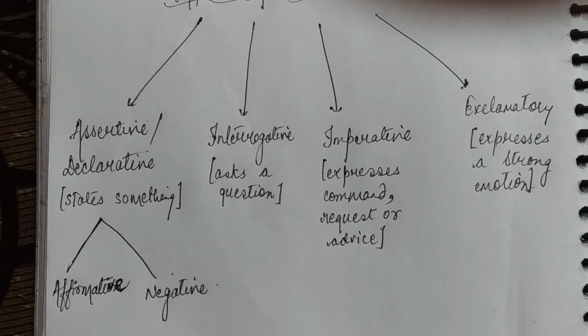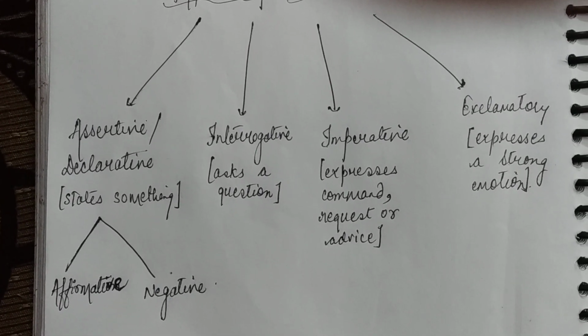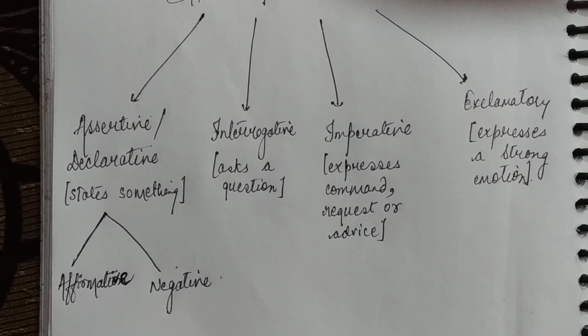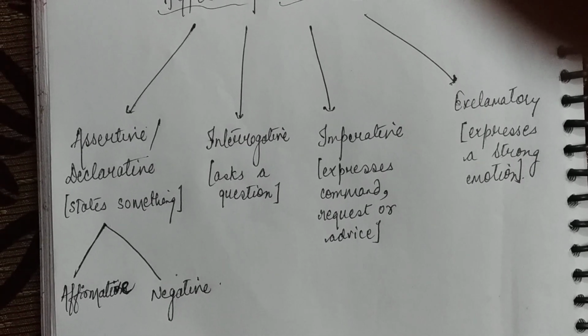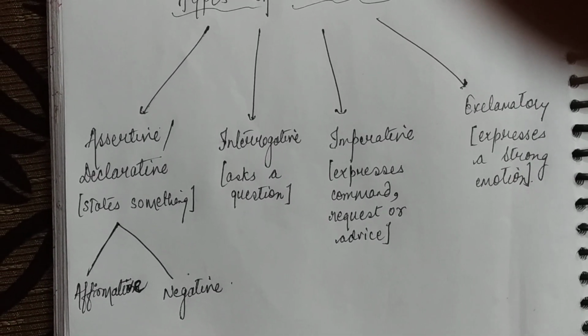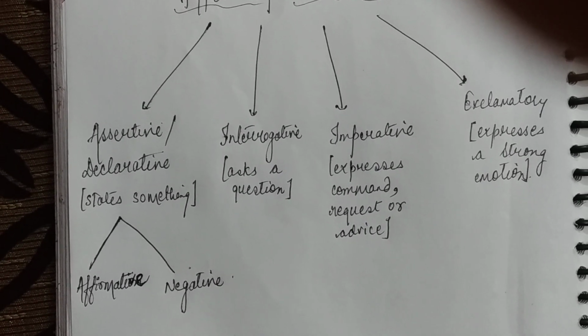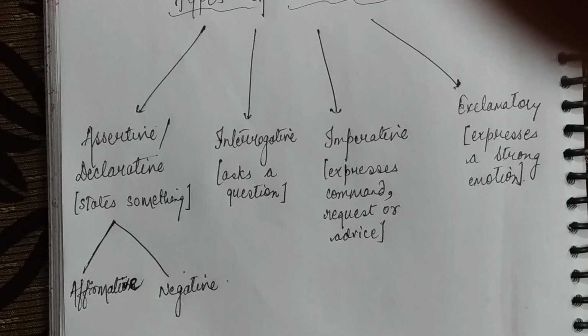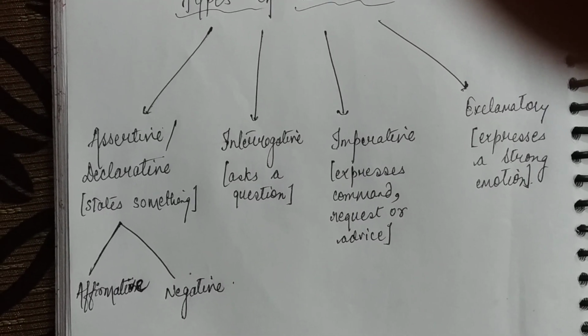Now the second category is the interrogative sentence. The sentences in which we ask a question, that is your interrogative sentence. For example, how did Tanzeen become such a great singer? With a question mark it is. In this question we are asking something, that is, it is an interrogative sentence.